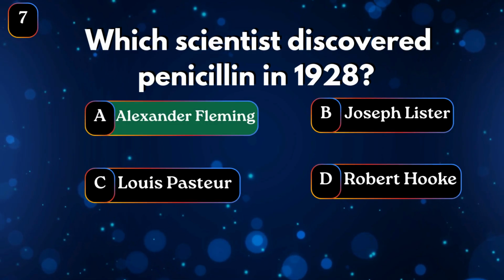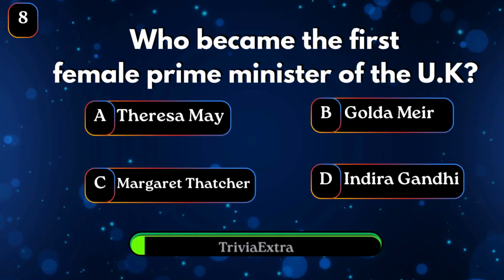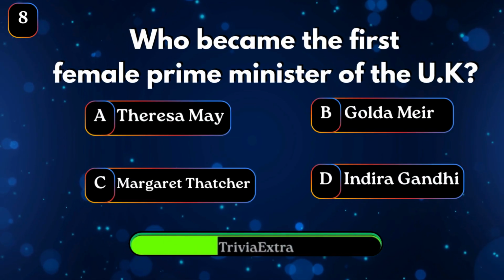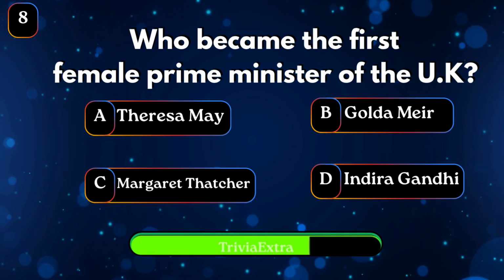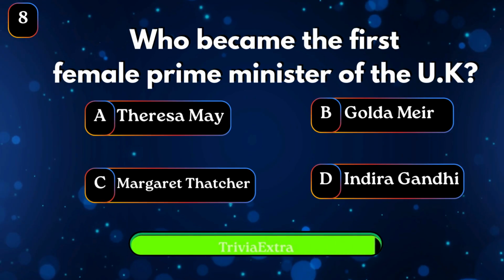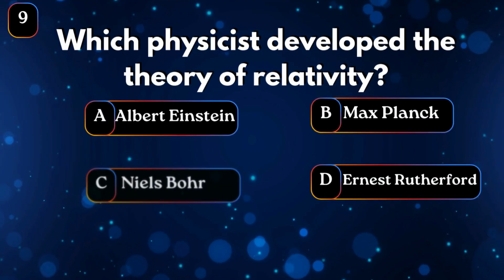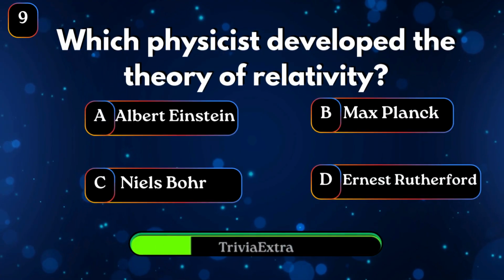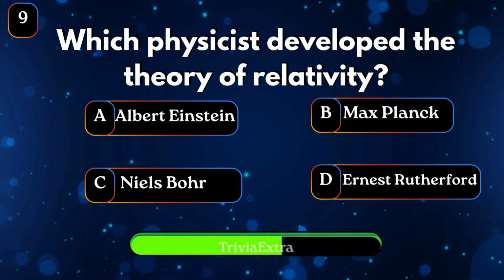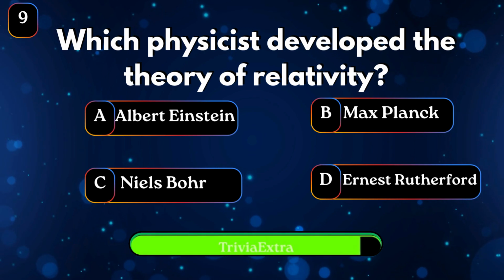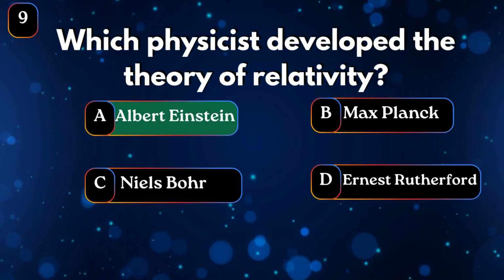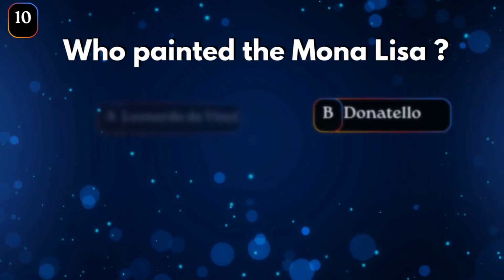Alexander Fleming. Who became the first female Prime Minister of the UK? Margaret Thatcher. Which physicist developed the theory of relativity? Albert Einstein. Who painted the Mona Lisa?